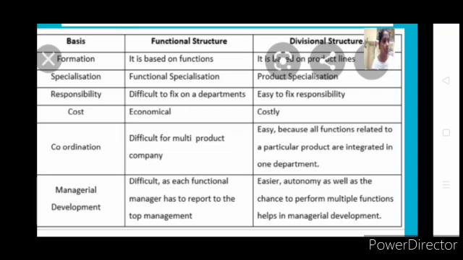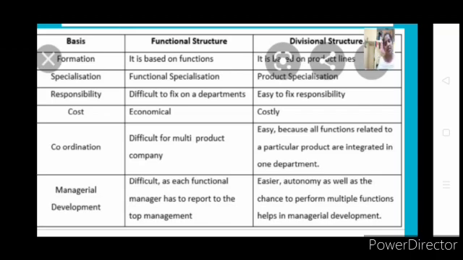I have purchased good raw materials, but the production department failed to come out with a quality product. So how can I take responsibility for that? As head of purchase, I won't take it. But in the divisional structure, as I am the only person responsible for all things, it's easy for my headquarters or ultimate authority to fix responsibility on me.